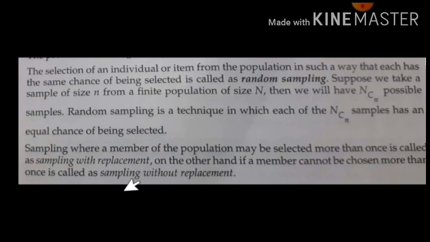So the major difference is that with replacement, the population size remains constant throughout when you are selecting the sample. But the population size capital N will vary when you are selecting a sample without replacement.